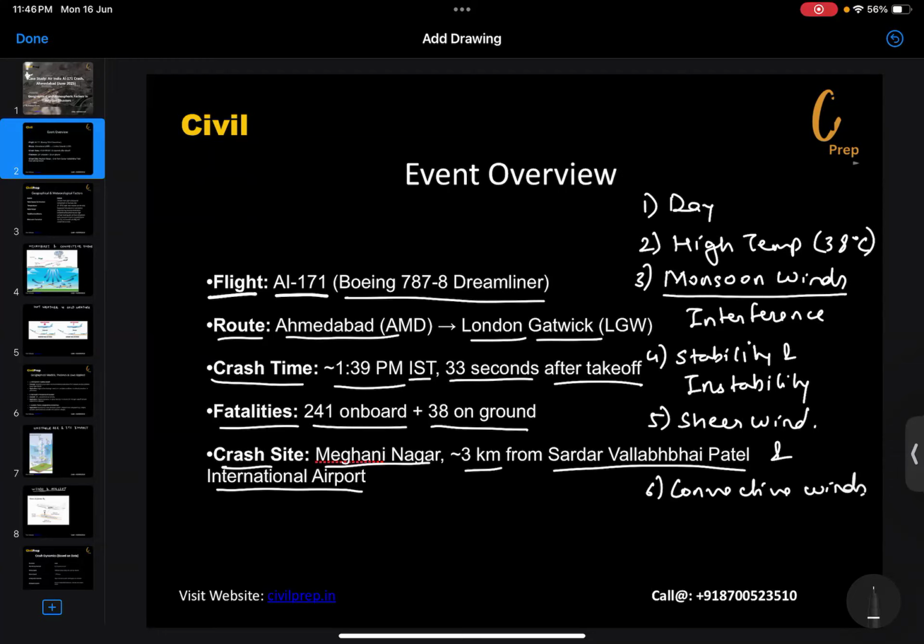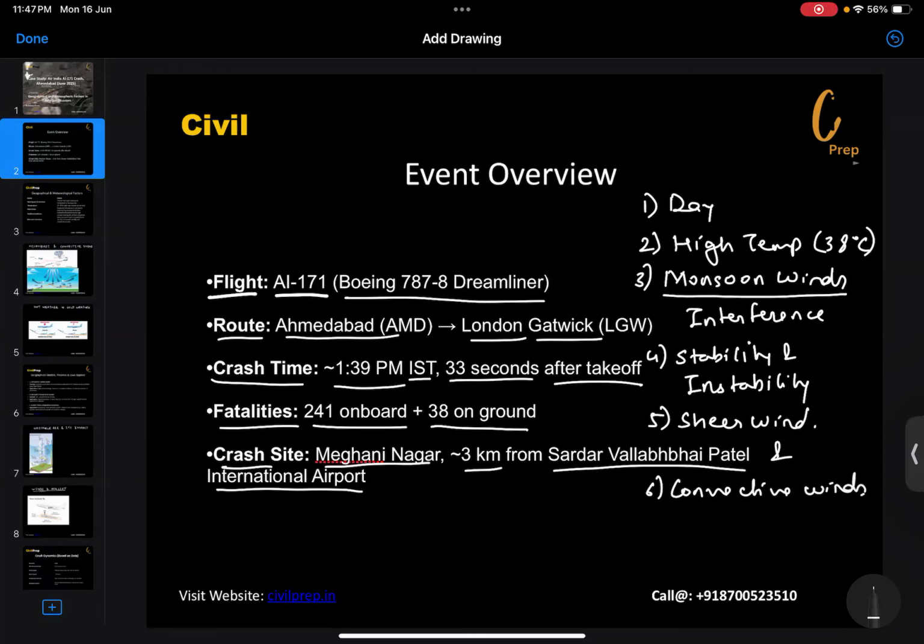This was a very sad event. I personally feel very sad because I had been an employee of Air India. I had worked at Mumbai International Airport from 2012 to 2015. It is not a very good event which has taken place, and I have condolences for the people and the families who are going through this painful scenario.